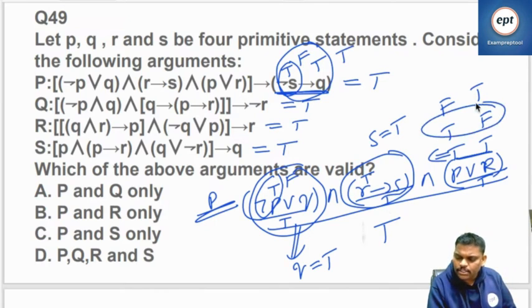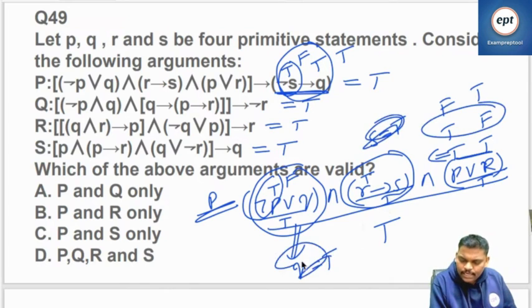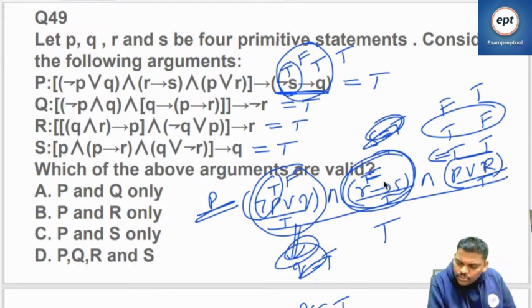Let's try second combination. What is the answer? P true, R false. So R is false. P true means same, Q true will become. R is false. See the answer. S should be true or false? Anything. S may be true or S may be false.